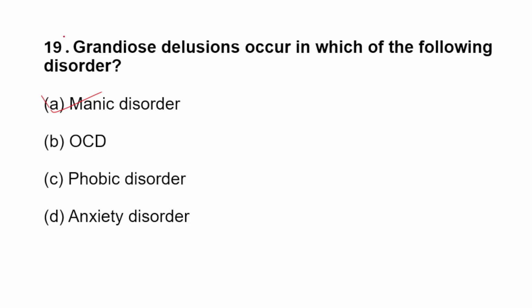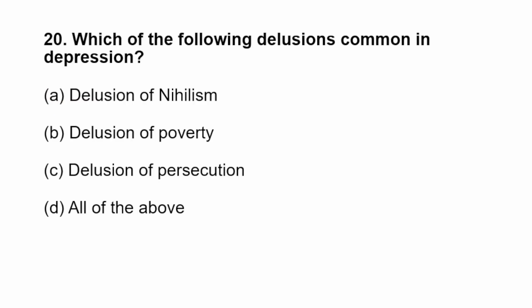Even if he does not have money, he will take debt and use it. Grandiosity is there. They will feel that they are very special and can do anything, and psychomotor activity will also increase. Their thoughts will also increase. Flight of ideas will also be present in people with grandiose delusion who have manic disorder. We can see grandiose delusions in manic disorder. A is our answer.